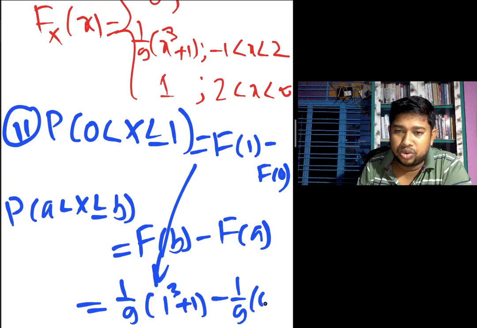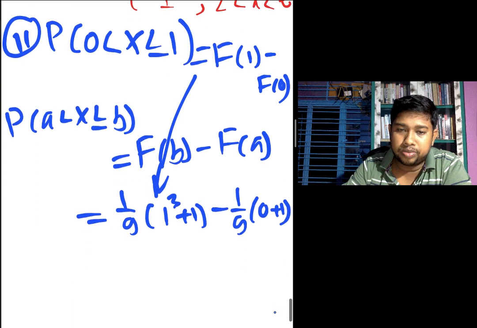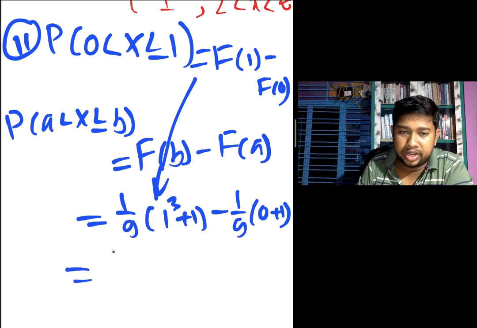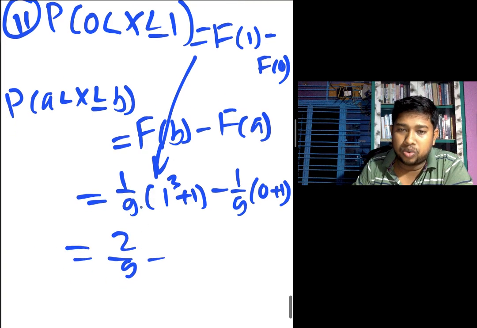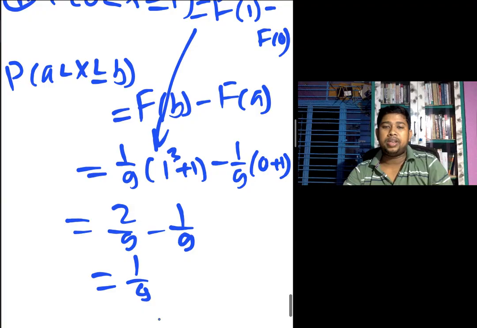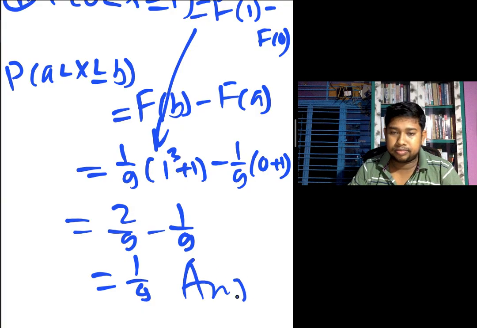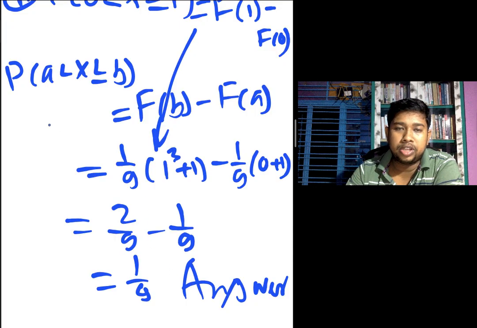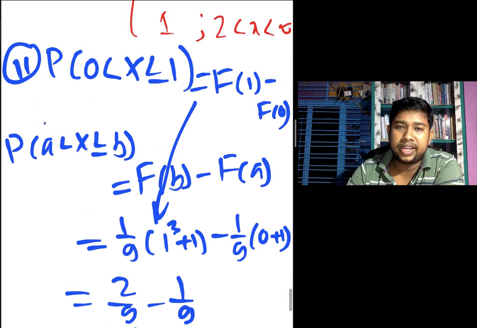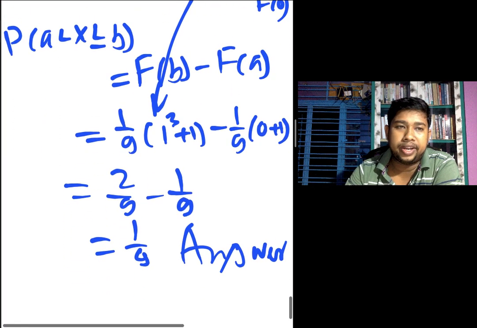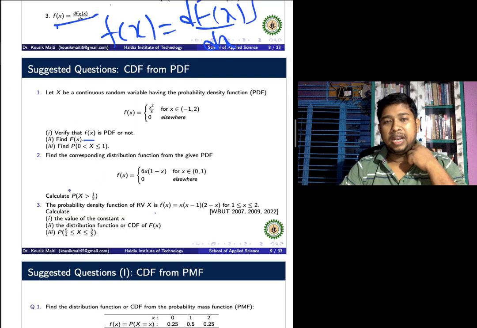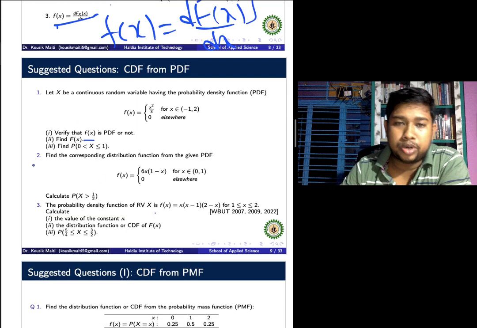1 by 9 times 0 plus 1. So here we calculate 1 plus 1, 2 by 9 minus 1 by 9. So the value is 1 by 9. The positive value you obtain is your answer. The value of P of 0 less than x less than equal to 1 is 1 by 9. Similarly, also calculate the next question, question number 2.